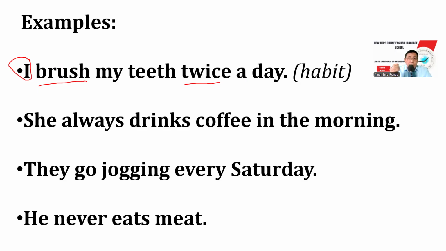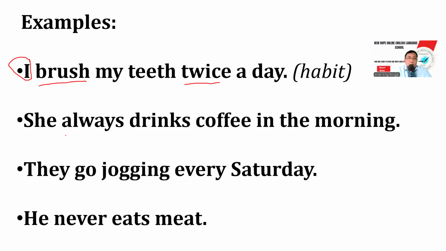With I, you, and plural nouns, the base verb has no s. I brush my teeth twice a day. So because I is the subject here, we don't need s added. Okay, I brush my teeth twice a day, and this sentence talks about a habit.